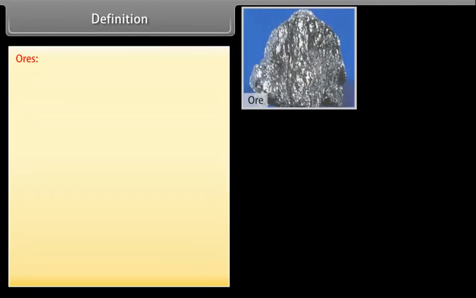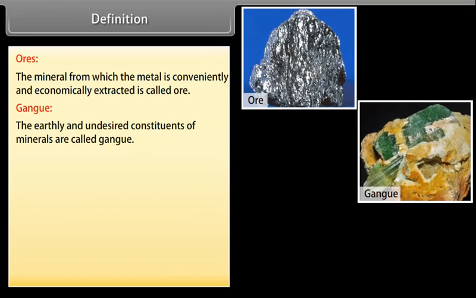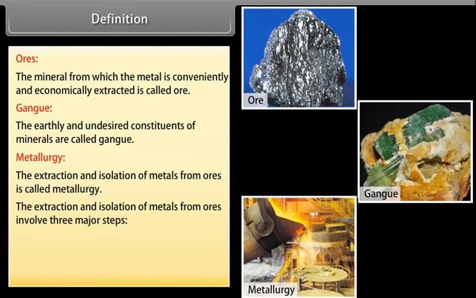Definitions. Ores. The mineral from which the metal is conveniently and economically extracted is called ore. Gangue. The earthly and undesired constituents of minerals are called gangue. Metallurgy. The extraction and isolation of metals from ores is called metallurgy. The extraction and isolation of metals from ores involves three major steps: concentration of the ore, isolation of the metal from concentrated ore,